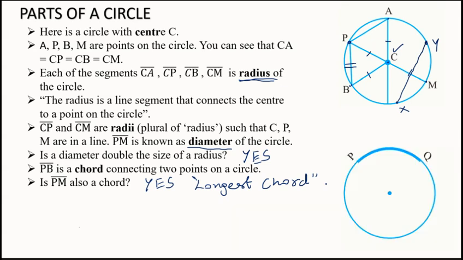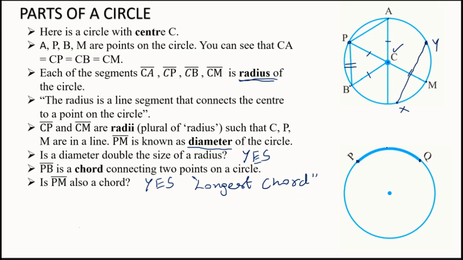Students, here I have got a circle on which I have got 2 points, point P, point Q on the circumference of a circle.